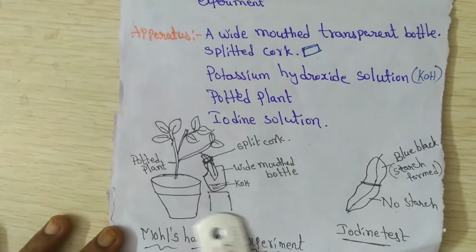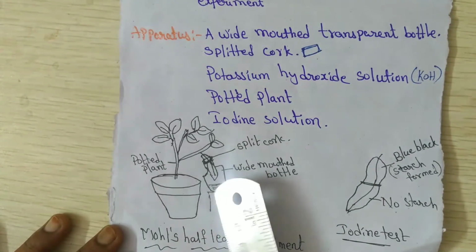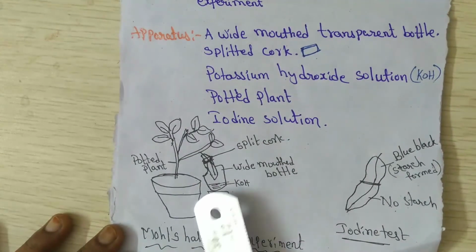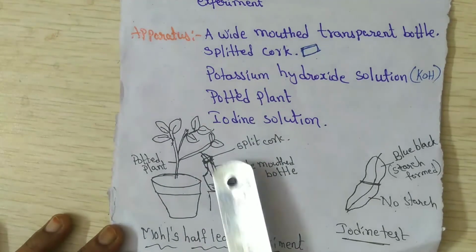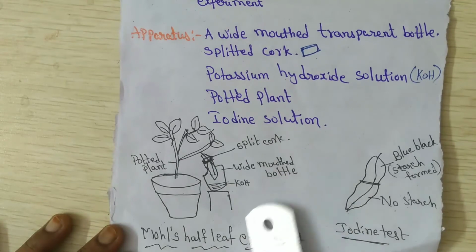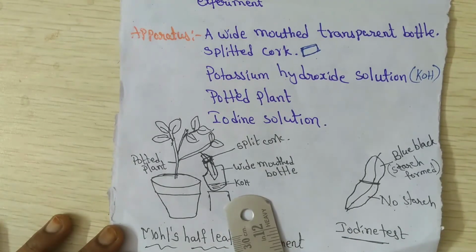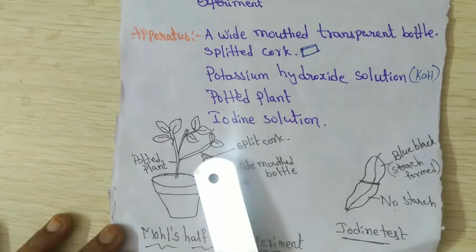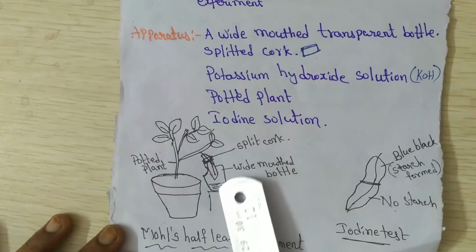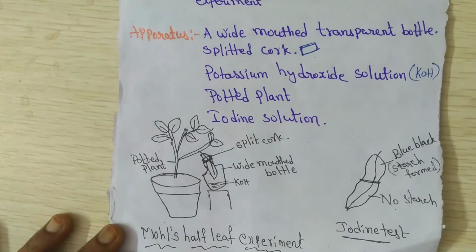We take one leaf, and we use only one leaf for doing this activity. Take a wide-mouthed bottle with 3 ml to 5 ml of KOH solution. The leaf we keep inside should be half inside the bottle and half outside the bottle.